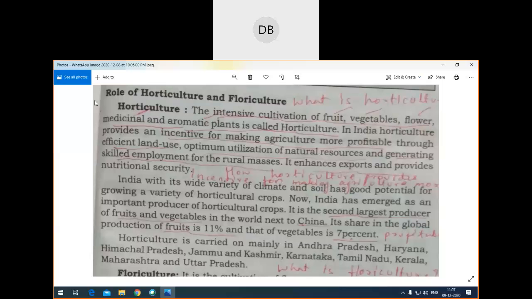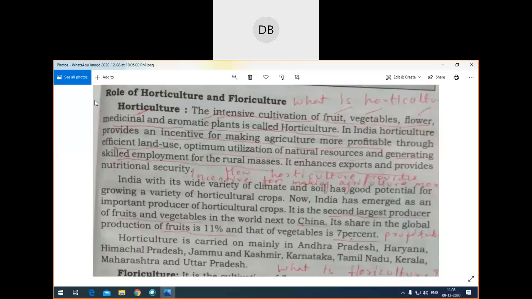So what is horticulture? The intensive cultivation of fruit, vegetables, flowers, medicinal and aromatic plants is called horticulture. So in India, horticulture provides incentive for making agriculture more profitable through efficient land use, optimum use of natural resources, and generating skilled employment.